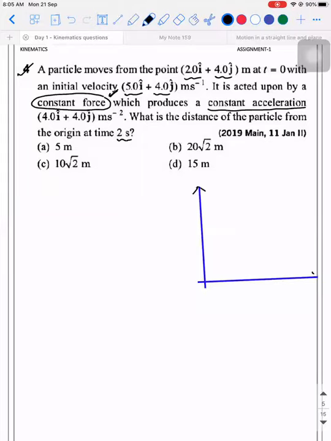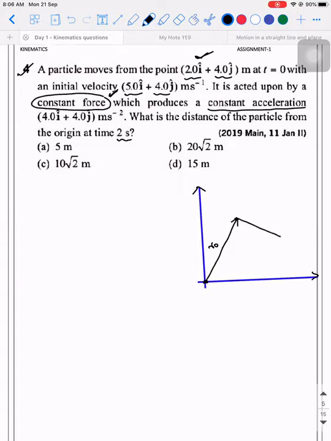So observe. You will use S is equal to ut plus half at square, provided the particle is starting from origin. Here, if you observe, the initial position of the particle is not origin, rather it is somewhere over here. 2i cap plus 4j cap means I'm taking it as some point in the first quadrant. So you know this is the initial position vector. Can I call it as R naught? You're able to understand?